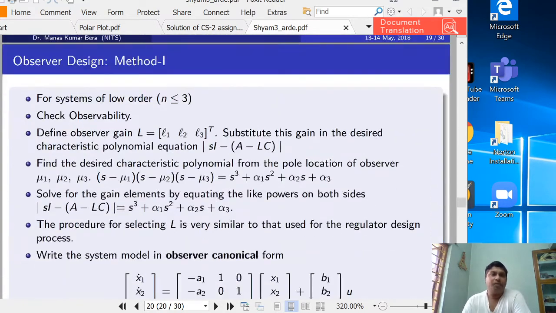Now we will discuss with an example how to compute this gain L for the state observer design, or asymptotic observer design.